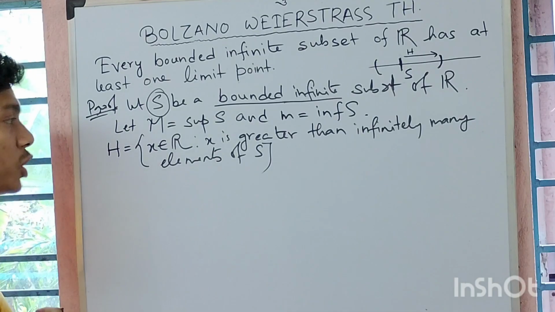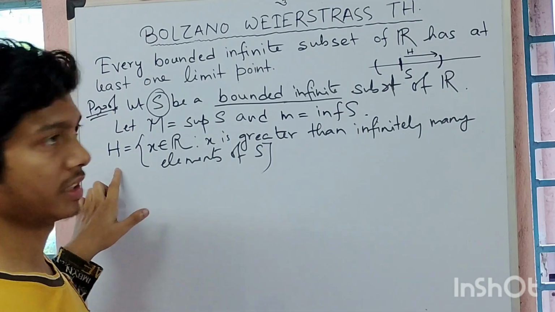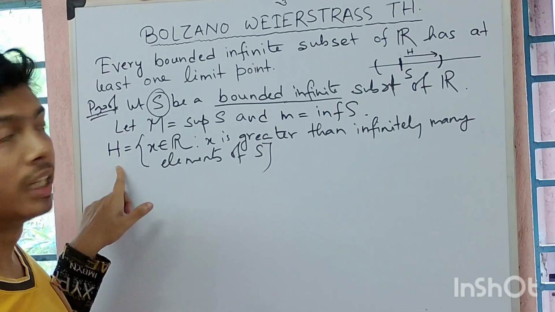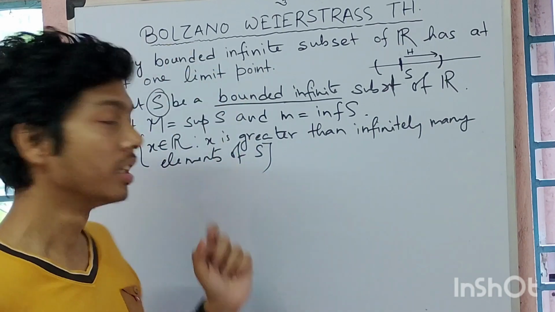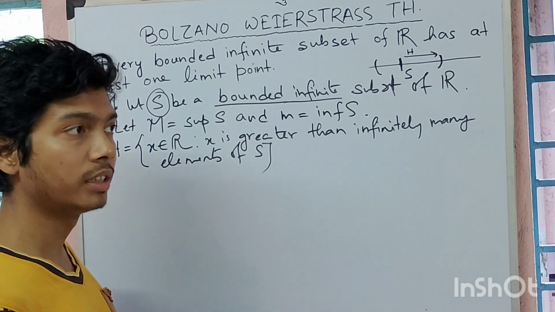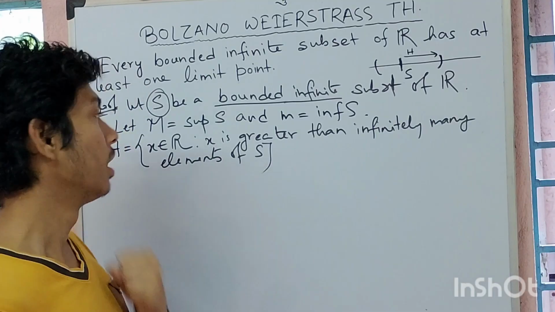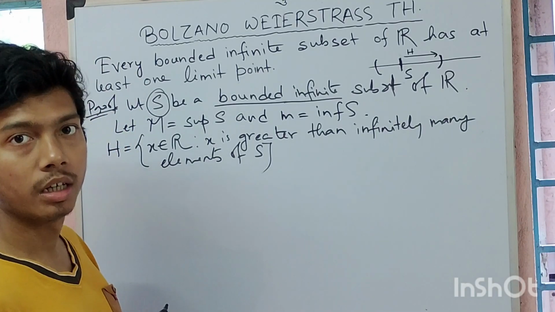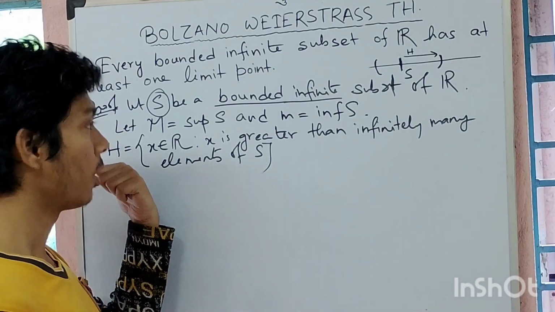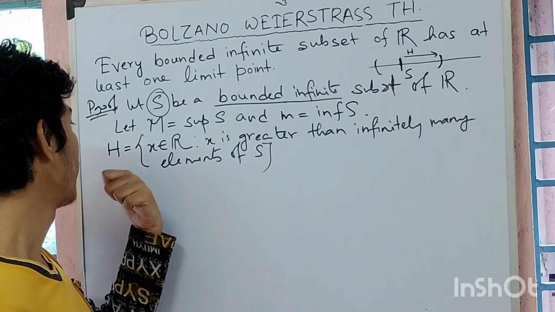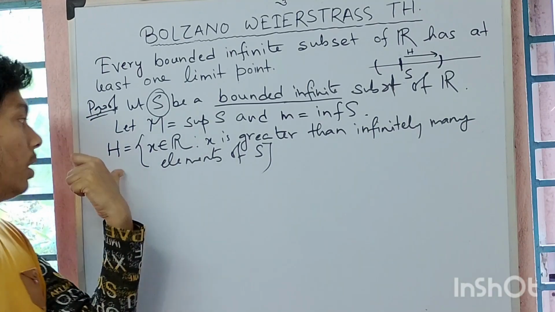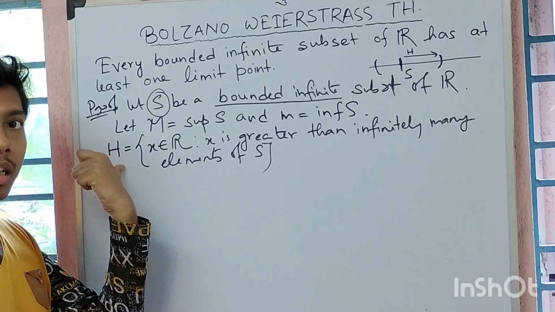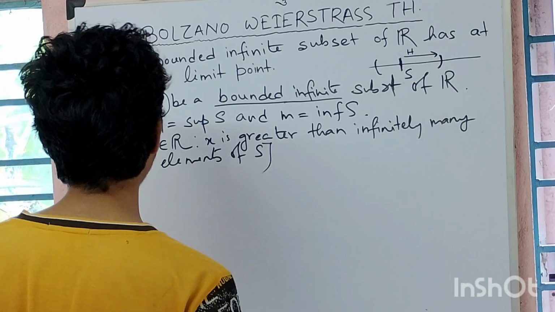So I will show that the infimum of H is a limit point of S. That is my goal. For that, the infimum of H should exist. For the existence of the infimum, I have to check whether H is non-empty and whether it is bounded below. If it is non-empty as well as bounded below, then the infimum of this set will exist.